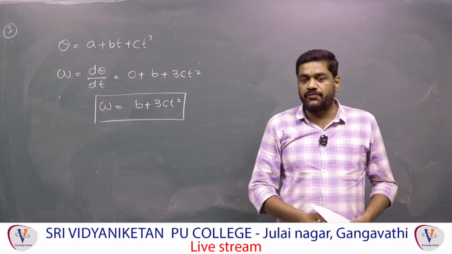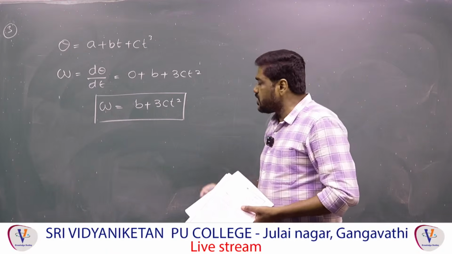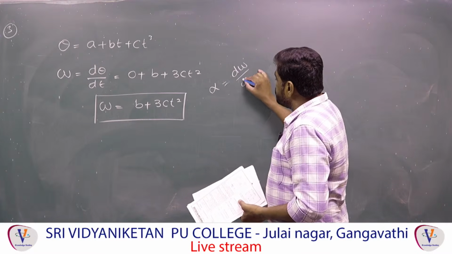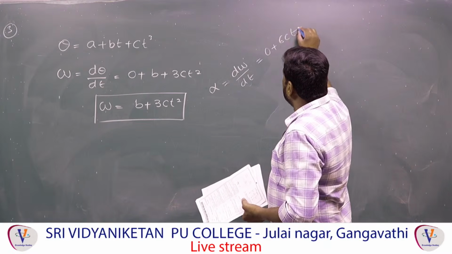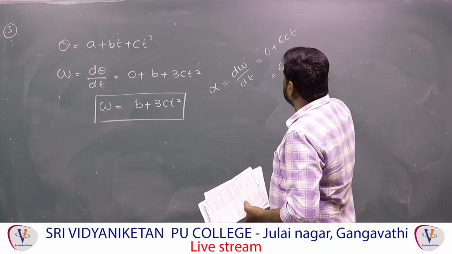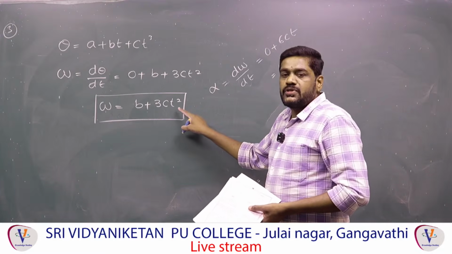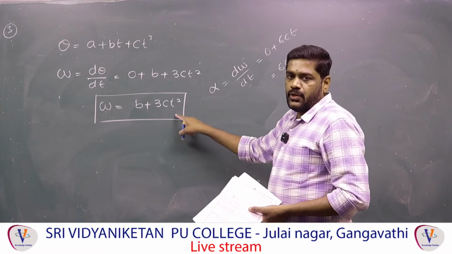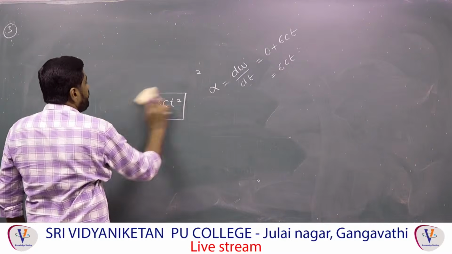correct answer for that. If in the same question they mention angular acceleration, now alpha is equal to dω/dt, that is equal to 0 plus 6ct. You will get the answer as 6ct. And sometimes in questions they will ask at t equal to 2 seconds or t equal to 1 second, substitute the t value and you can get the answer for that. Okay. Therefore, this is the third question.